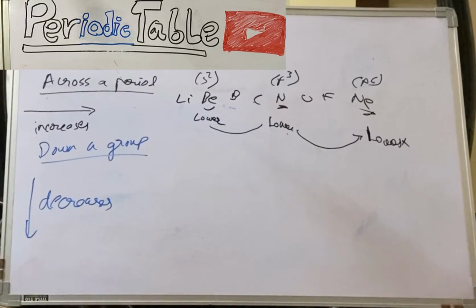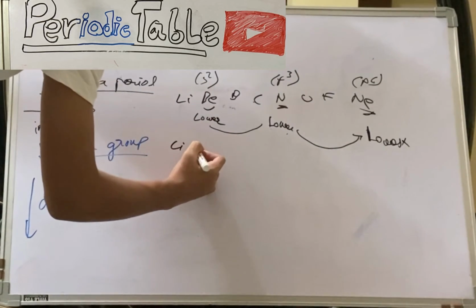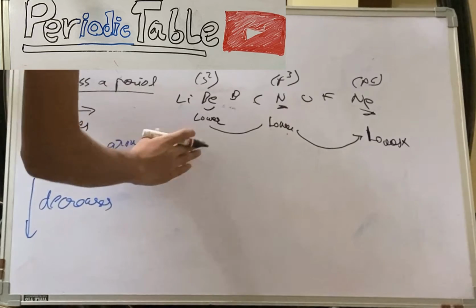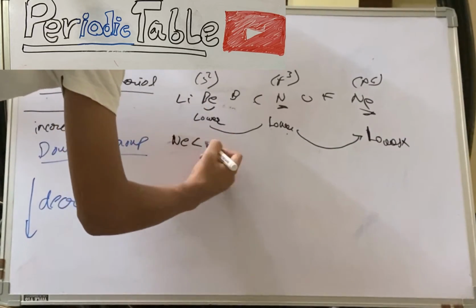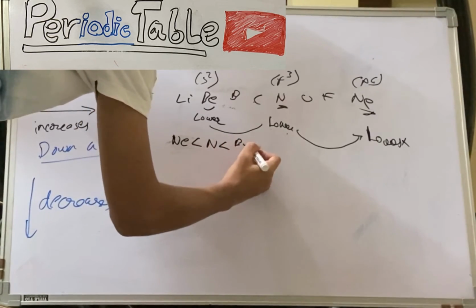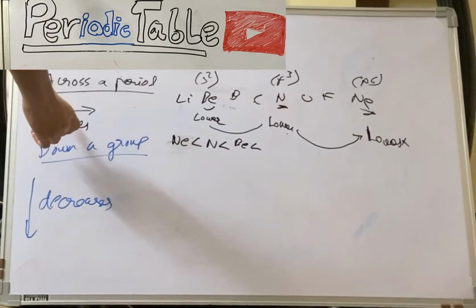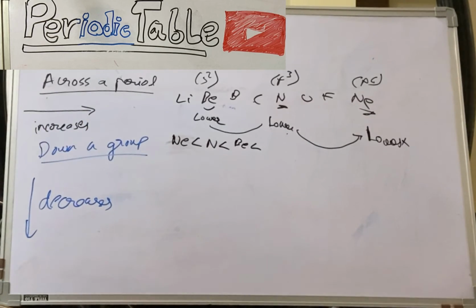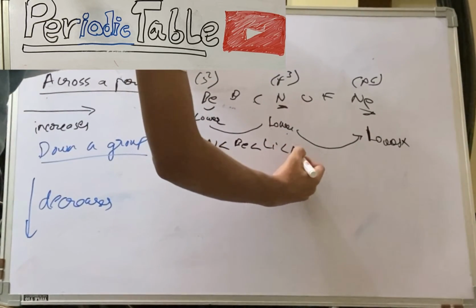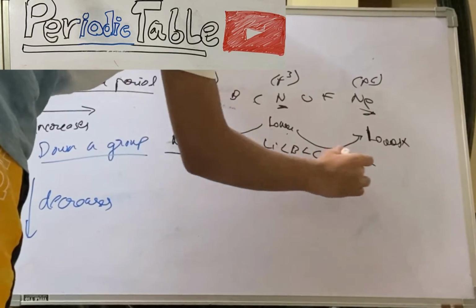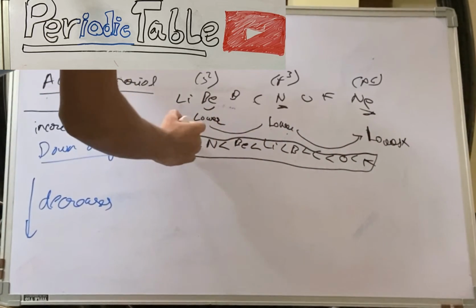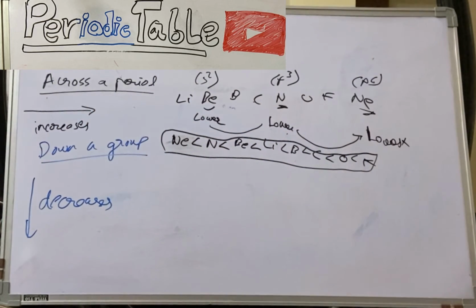And then it will go just the way it goes. No, firstly we'll take the least ones. So Ne least, then N, then Be. Now we'll use the general idea. It will be Li, B, C, O, F. So this is how you will determine the electron affinity across a period. This is pretty easy stuff to understand, right?